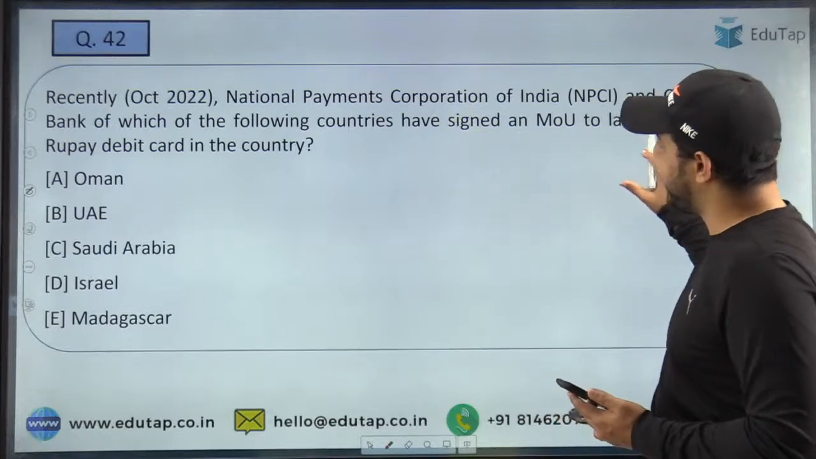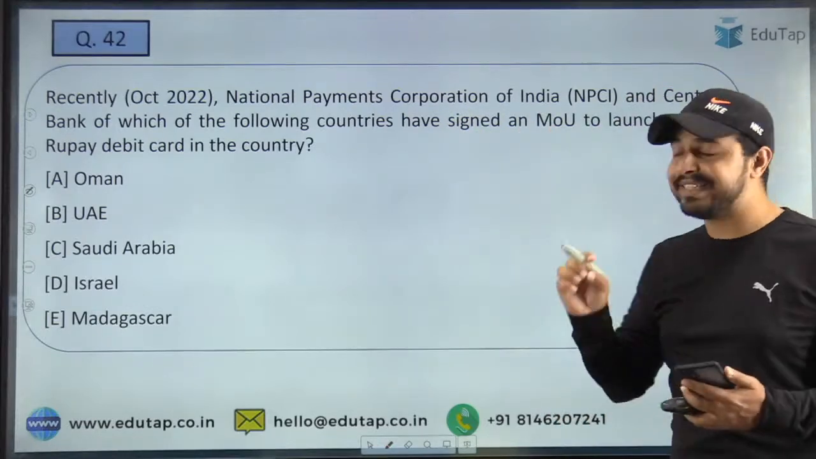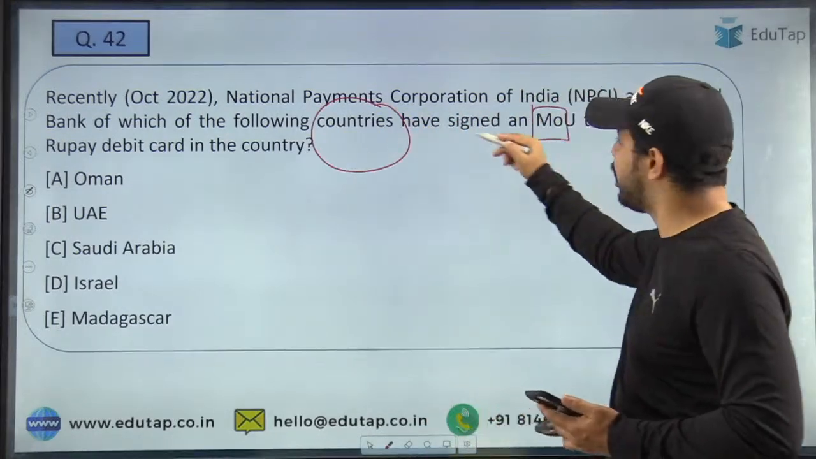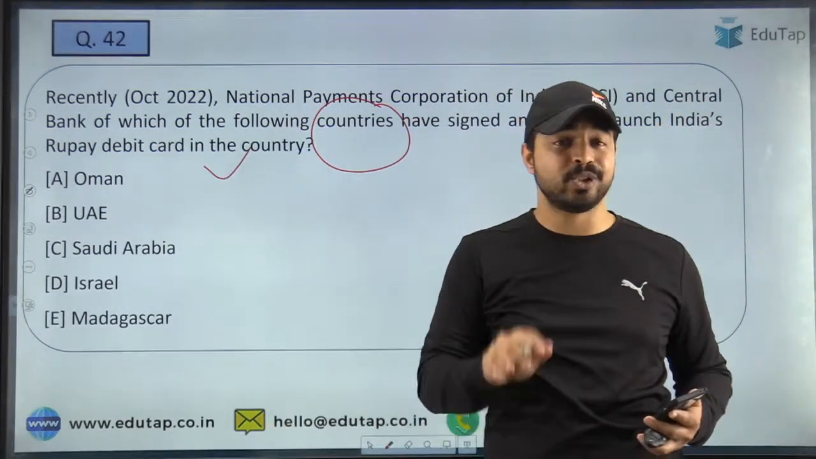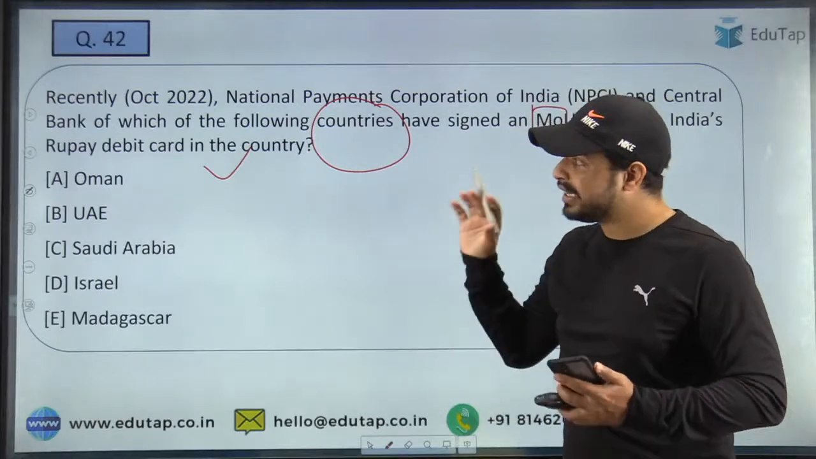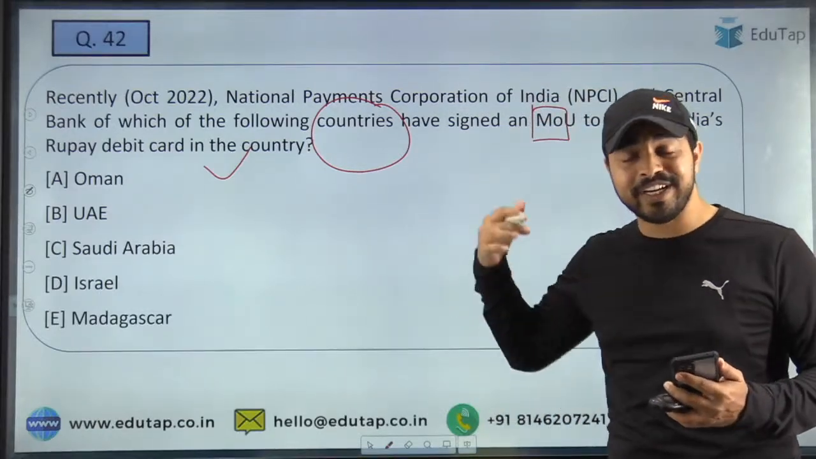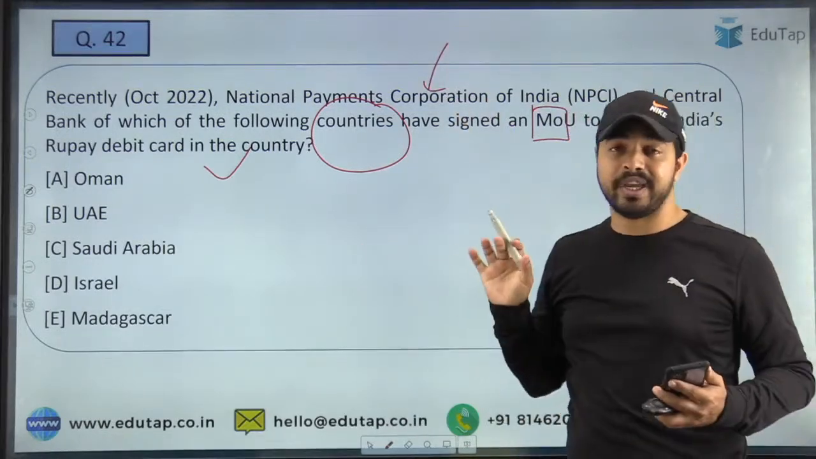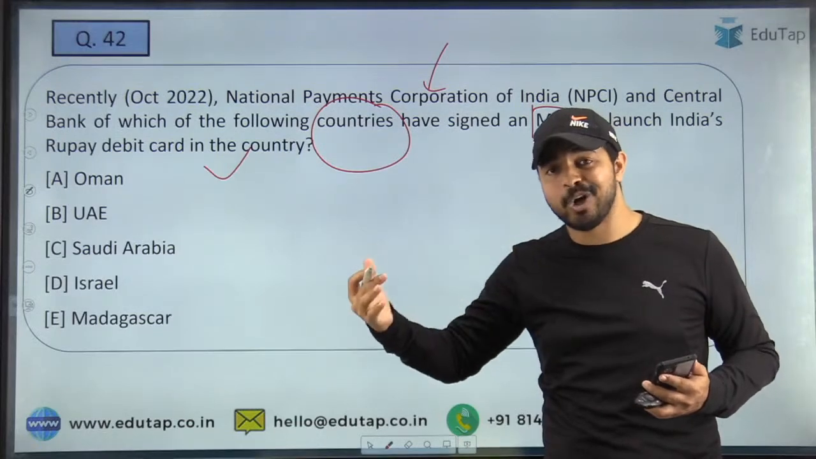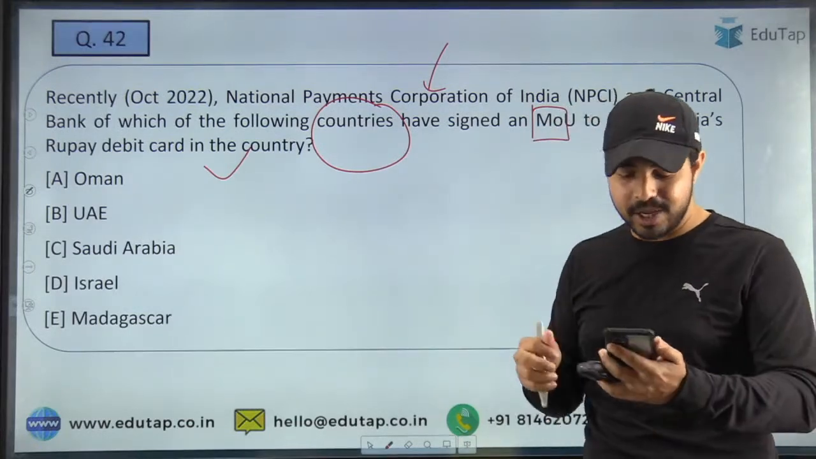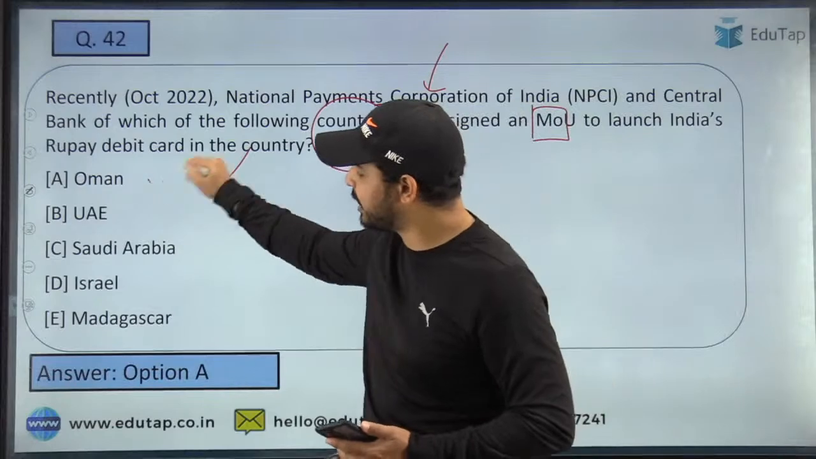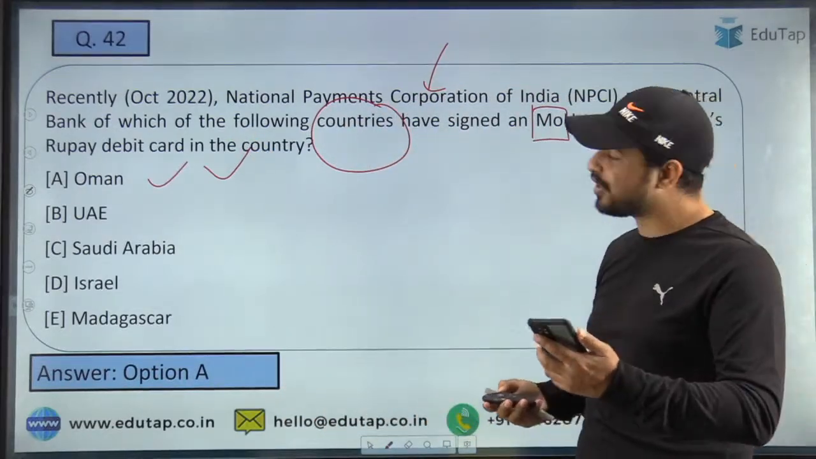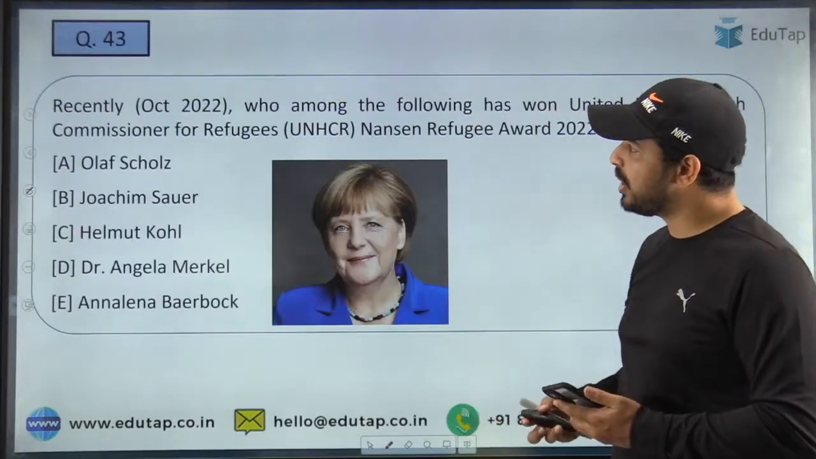NPCI, National Payment Corporation of India, and Central Bank of which of the following countries have signed an MOU to launch India's Rupee debit card in the country? So here you are just required to tell me the name of the country जिसके सेंट्रल बैंक ने एनपीसीआई के साथ ये एमओयू साइन किया है, जिसके थ्रू वे लॉन्च करने जा रहे हैं रुपे डेबिट कार्ड्स इन द कंट्री, और the name of that particular country is option A, that is Oman. So Oman is the right answer to this question. Absolutely right, guys. All of you have given the right answer. So let's move on to the next question.